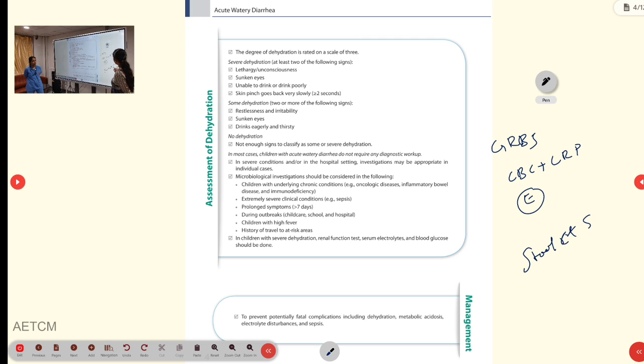Anything else? We will have to look for any dehydration features, any pre-renal failure or anything, so we will check the BUN-creatinine ratio, that is the renal function test, and also the lactate in case of hypotension. Okay. These are the maximum tests which will be required in a child, and if at all we are suspecting a surgical abdomen, then we will have to plan any radiological investigations. Otherwise, these are the lab tests which will be required. Okay. Anything else? Thank you.